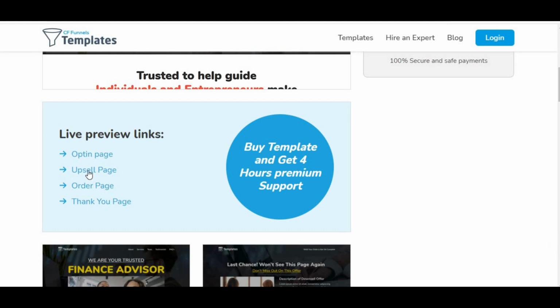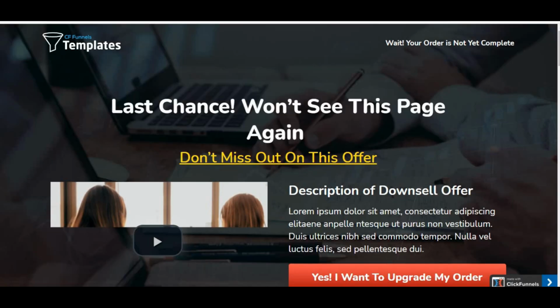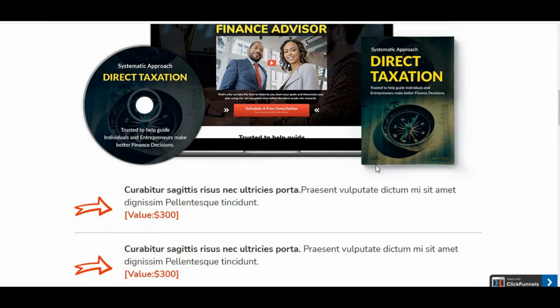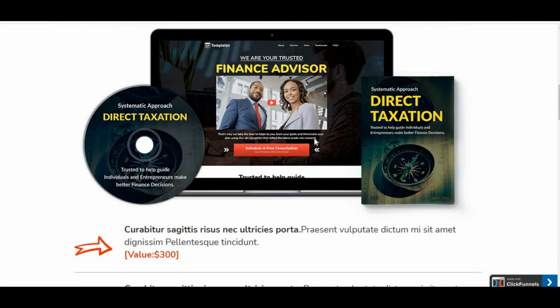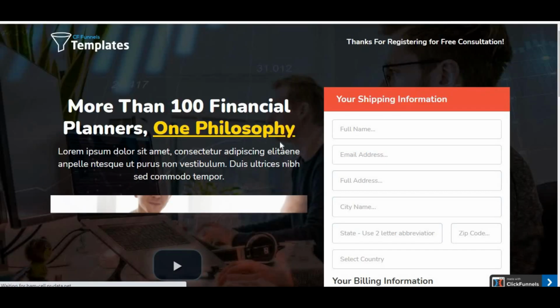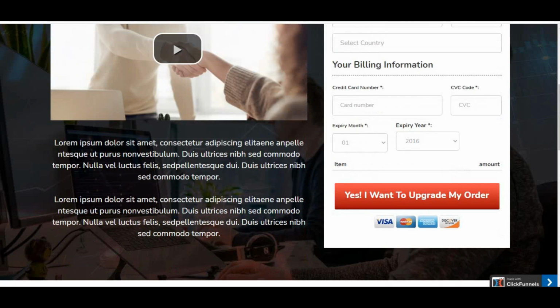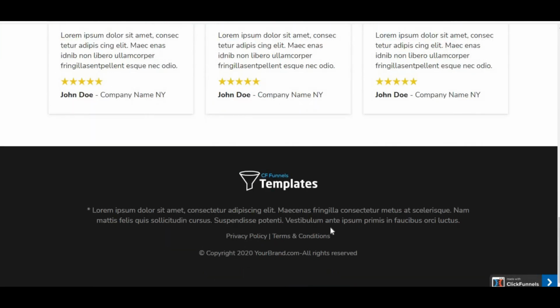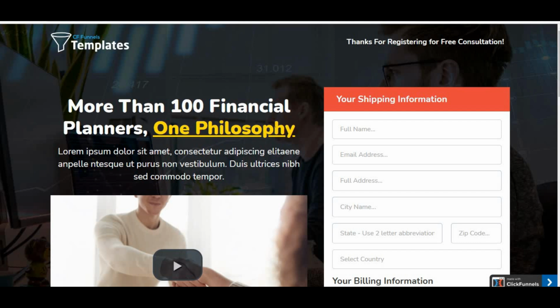And there are a lot of options: upsells, downsells, and order bumps if you are selling your course. So last chance, as you can see, there is this hook, story, and offer, and we will be integrating the payment integrations for your business. This is an order page. Everything is done here.